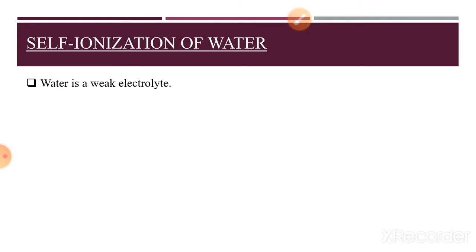Now, always remember that water is a weak electrolyte. What is an electrolyte? An electrolyte is any substance that is dissociated into positively or negatively charged species when present in the aqueous solution. So, water is a weak electrolyte. This means that only a few of the molecules in the water are able to get dissociated into the positively charged species or the negatively charged species.